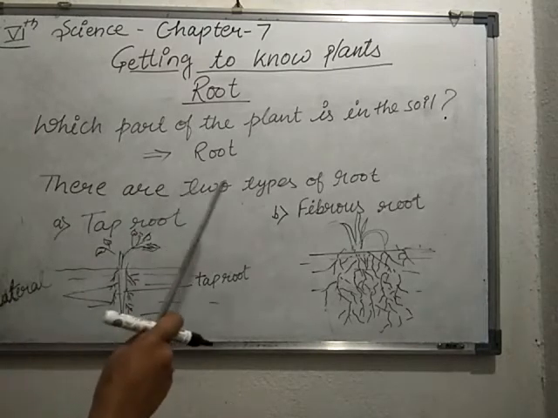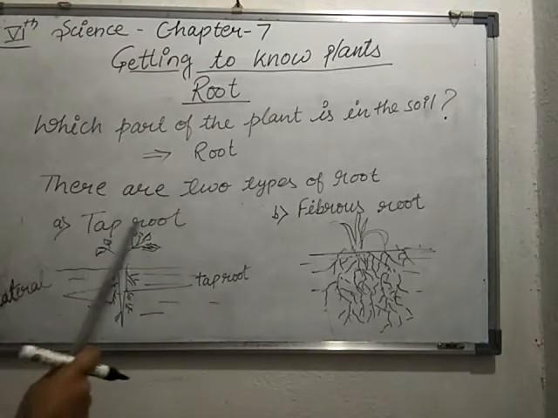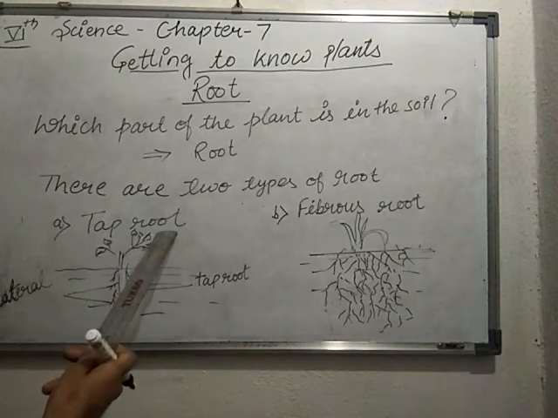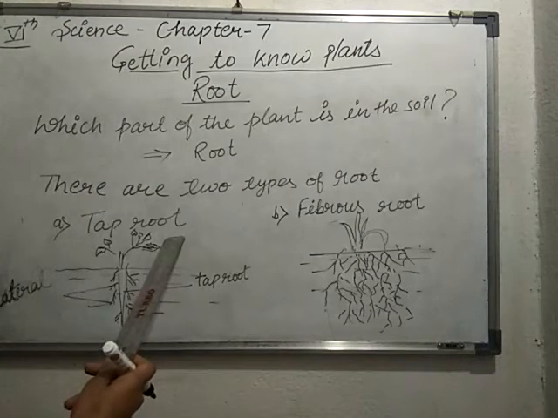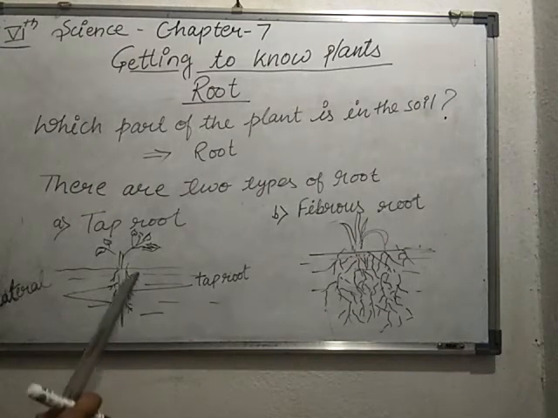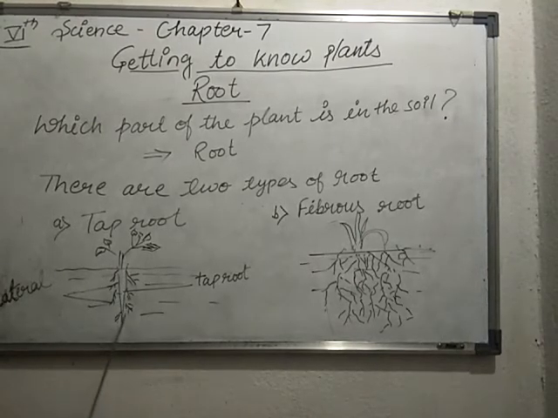There are two types of root. The first one is the tap root, and the second one is the fibrous root. Let's begin with the tap root. A tap root means there is a main root, and from the main root, side roots are released. These side roots are known as lateral roots, and the main root is known as the tap root.